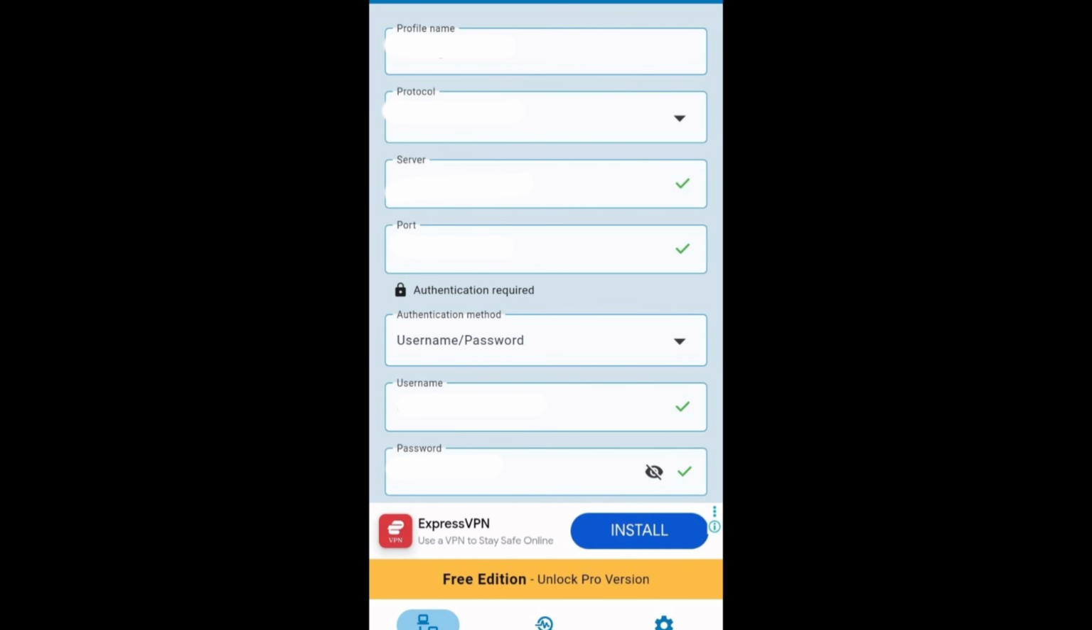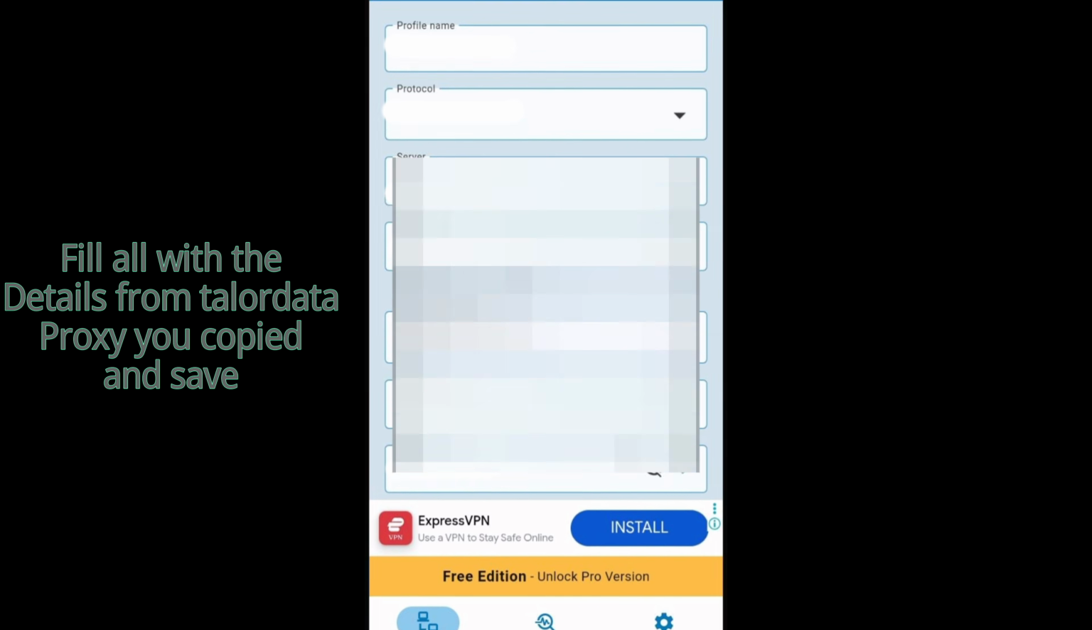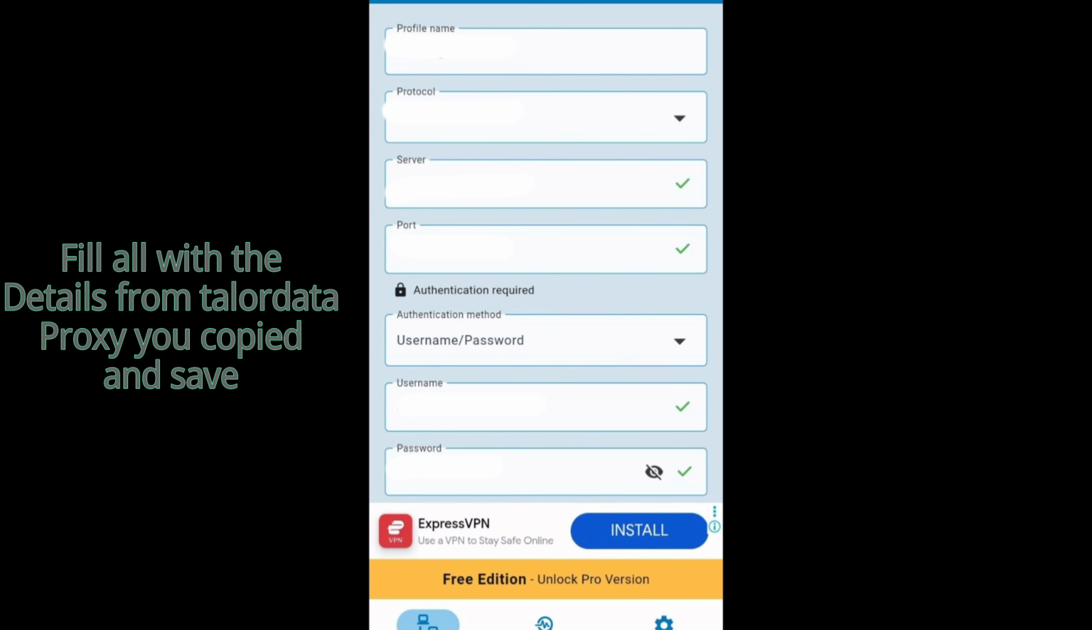All right. So right here, this is our Super Proxy. From this particular end, what you're to do is to fill out all these things with the details you've gotten from this particular proxy platform: the profile name, the protocol, the server, the port, the username and the password, and you are good to go.